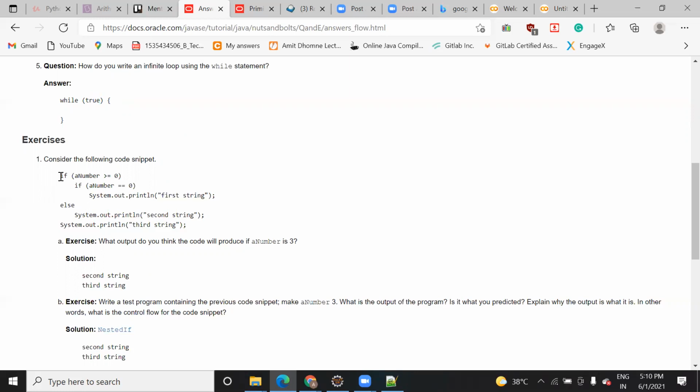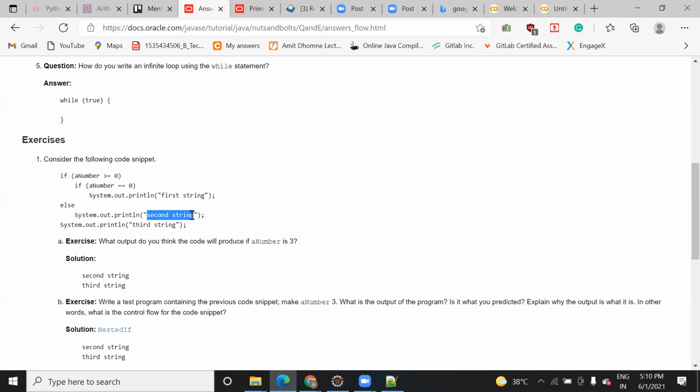And here, this is a nested if. You can see an if condition inside another if, and they will ask you what will be the output. Based on the number, a decision can be made. Suppose they are saying the number is 3. Is 3 greater than 0? Condition true. Is 3 equal to 0? Condition false. So it means that you will come inside and print this second string.